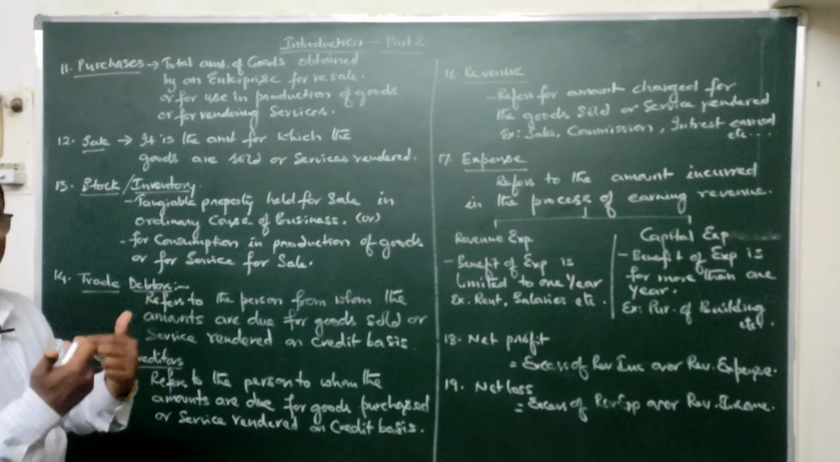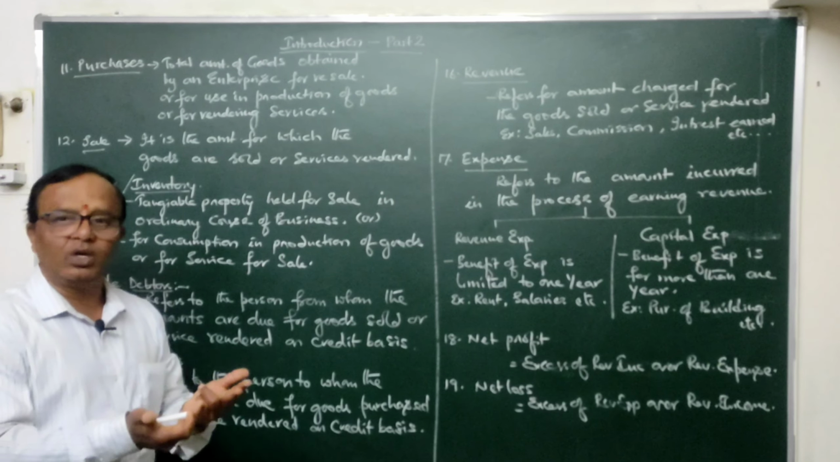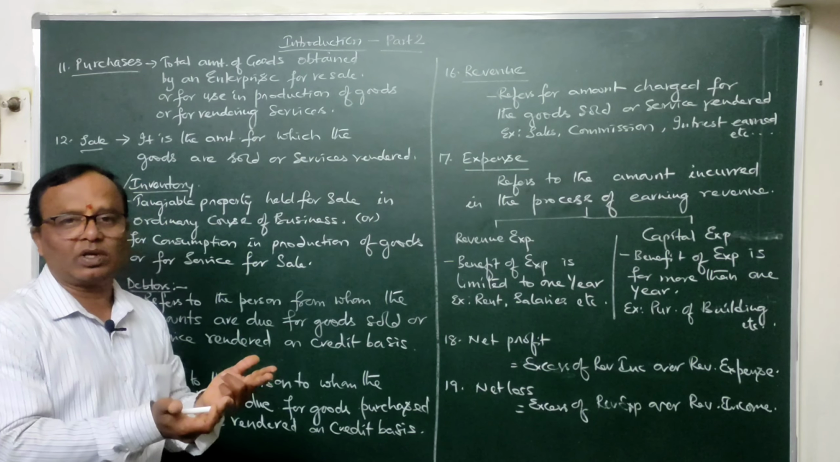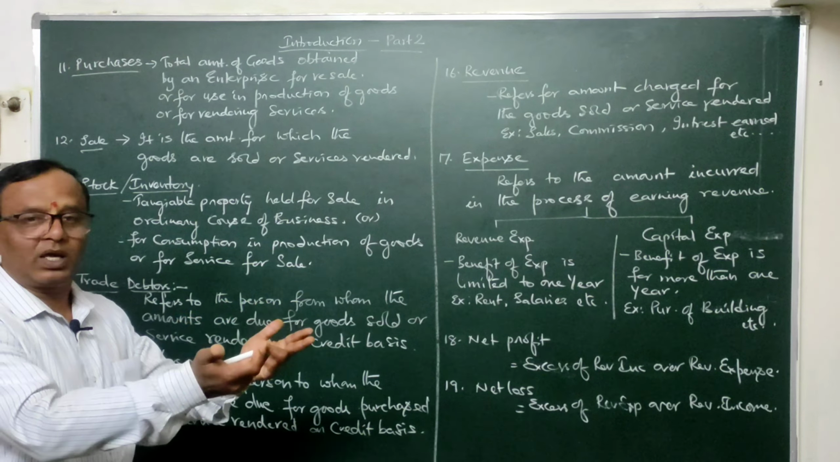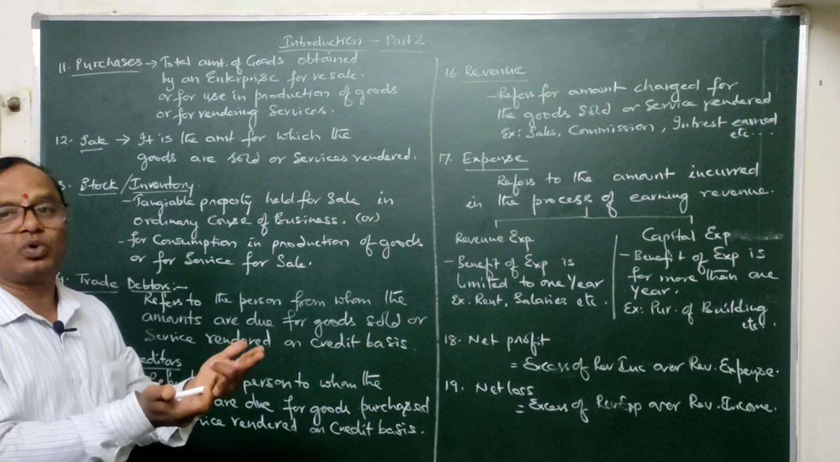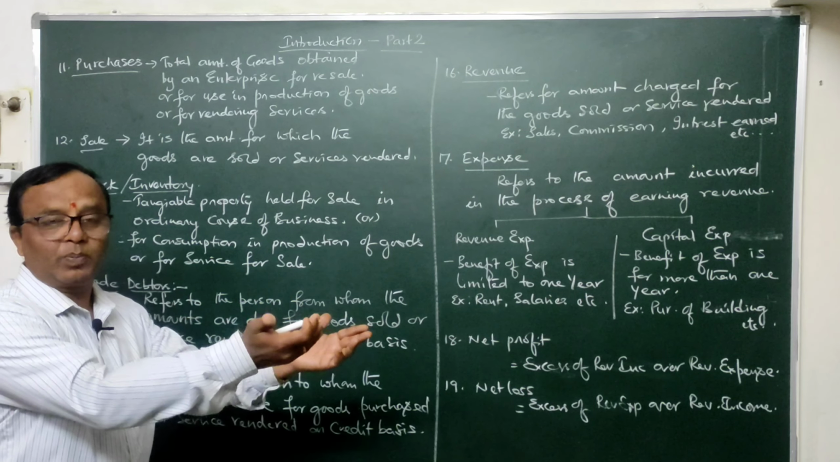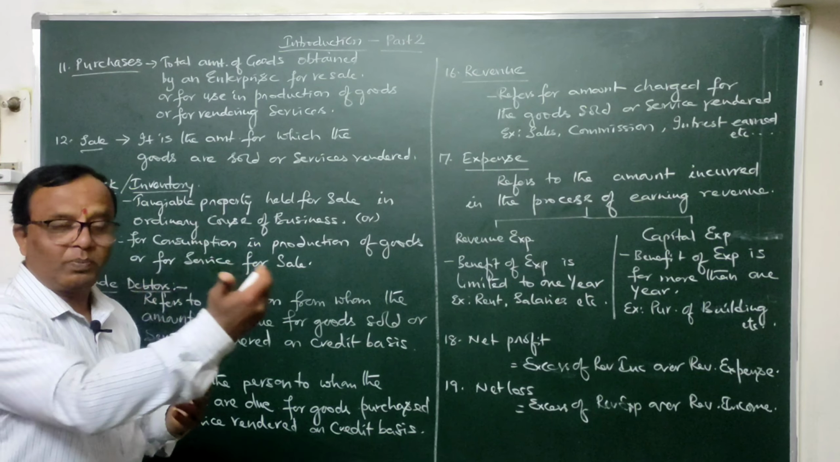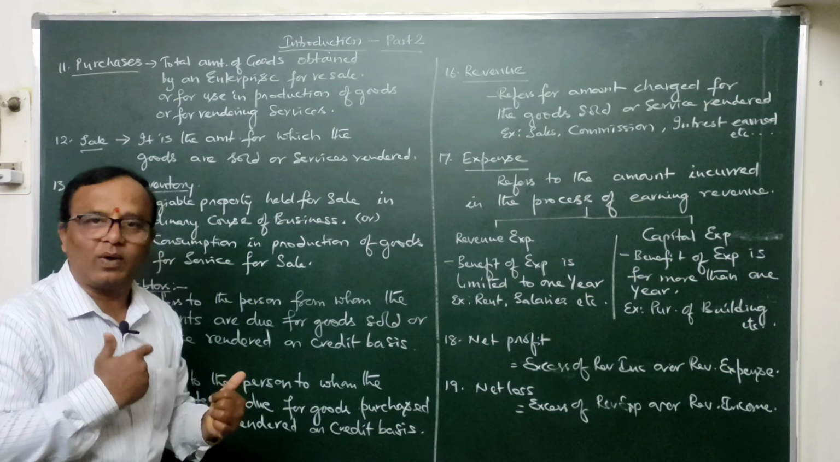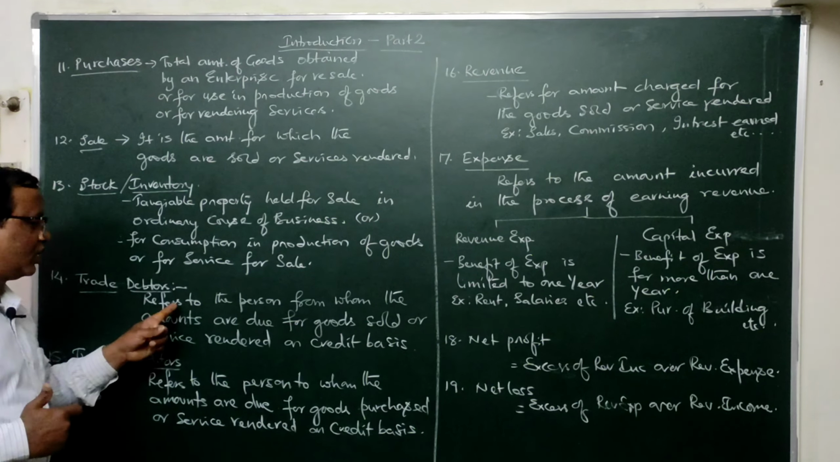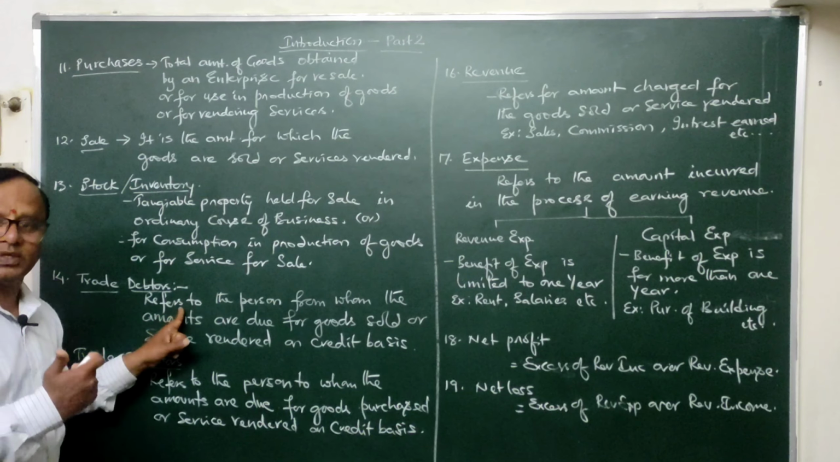In other words, our business has sold some goods or rendered some services to that particular party, wherein that good or service is sold on credit and that party owes money to our business. So that person is treated as a debtor to our business. He is a debtor to our business. So debtors are the people who owe money to our business.